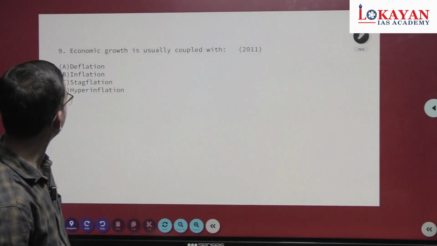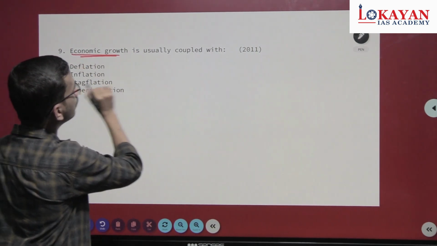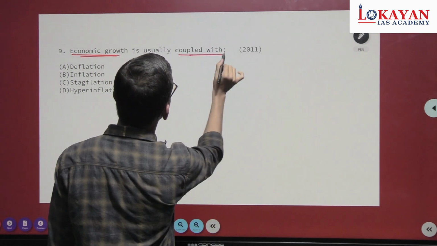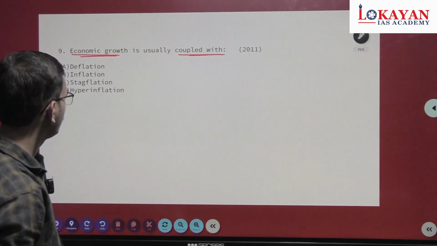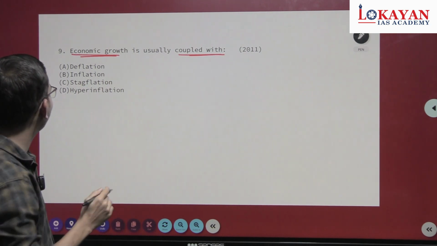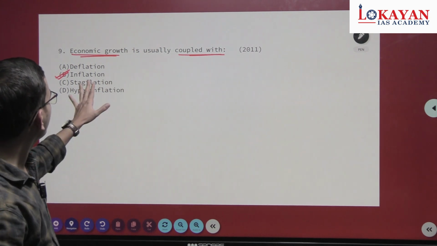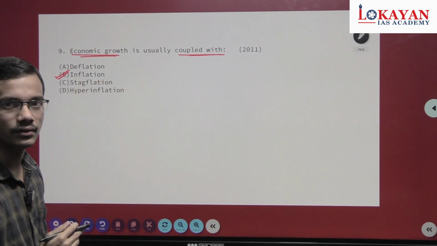Now see this. Economic growth is usually coupled with... This one is a bit of a conceptual question but an easy one. So the answer is inflation. Economic growth is associated with inflation.